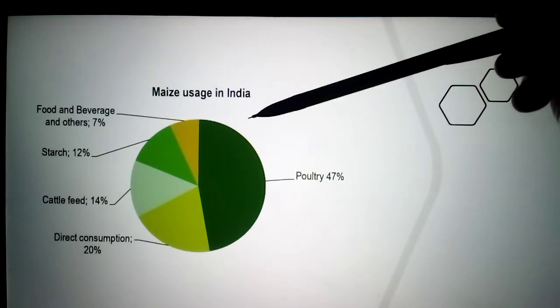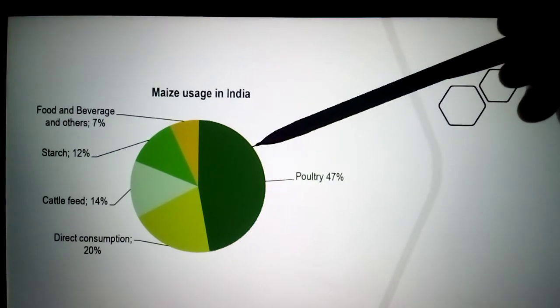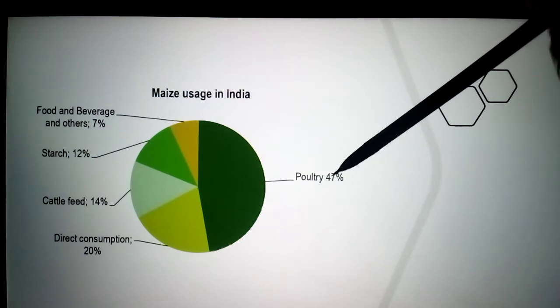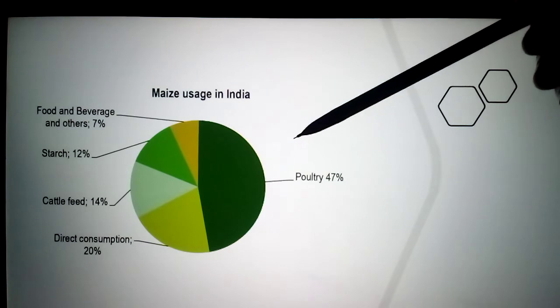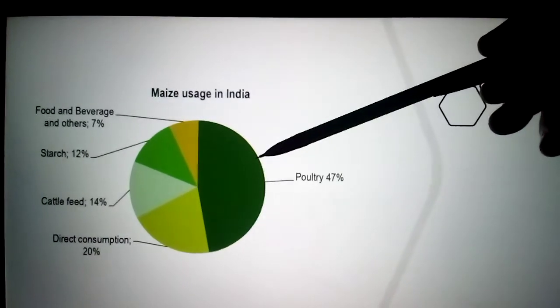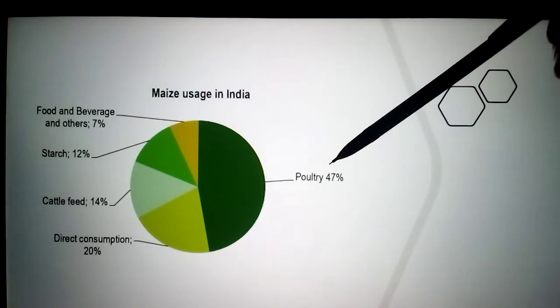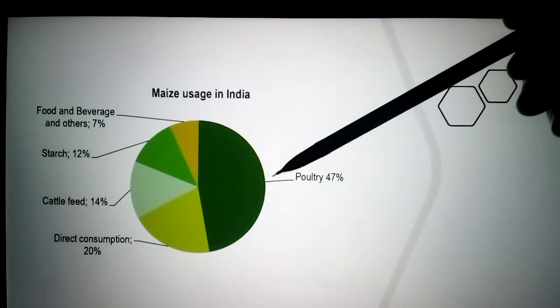Now the usage of maize in India. This maize is a food crop as well as fodder. Fodder means it is fed to the animals. See here, poultry. Poultry means rearing of hens. They use this maize powder as food for the hens. How much percentage are they using? 47% in poultry farms.